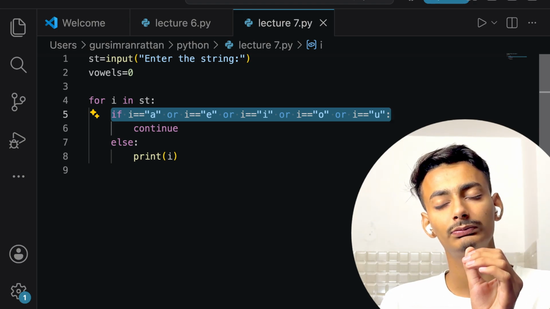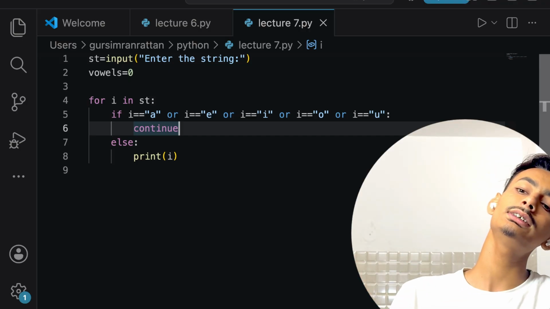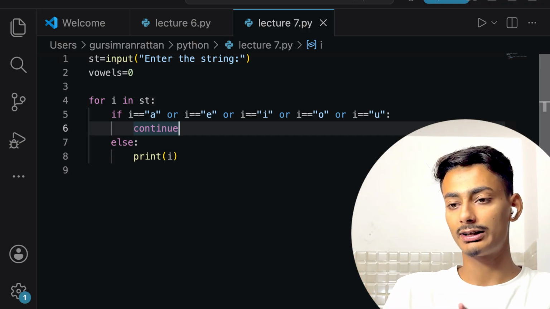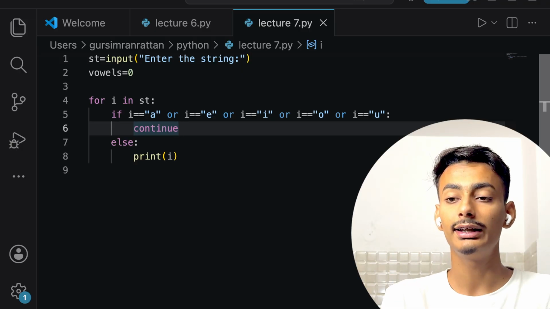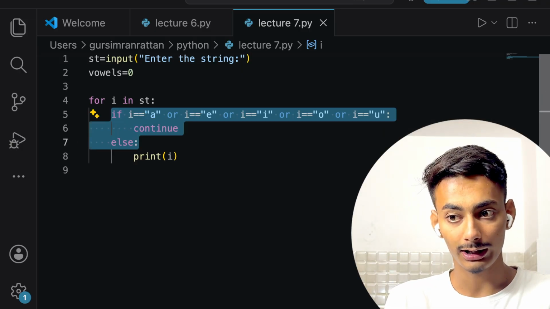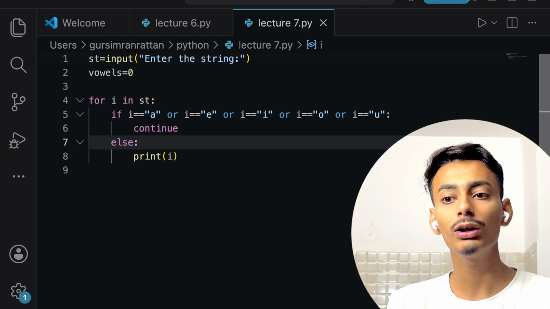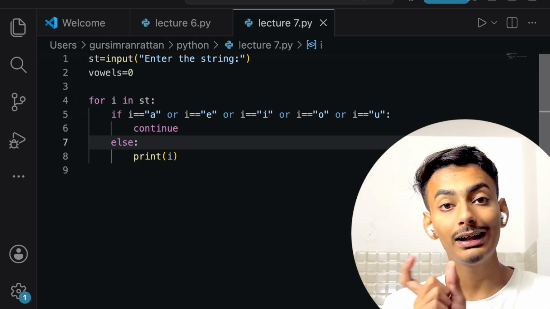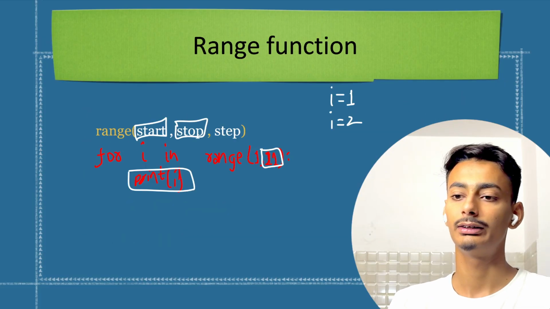I have written the continue keyword. What it basically does is it skips the current iteration. Means for the word drag, for that A, this code has not been implemented. We have to implement that code again from the beginning. That iteration is skipped. Same thing is written here.